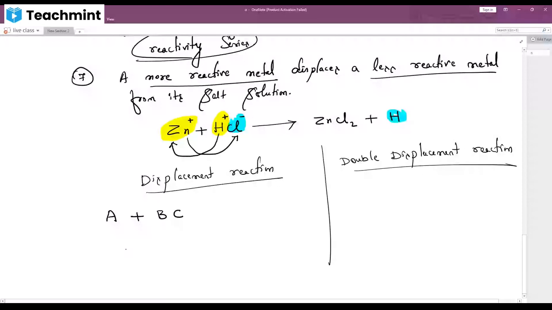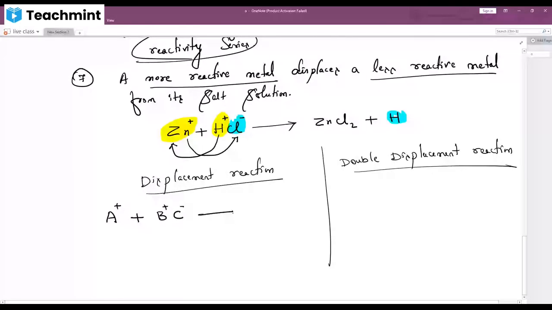Here A and B are very close friends, because A is also positive, B is also positive. So both are very close friends. One day B will get married with C. B will get married with whom? C. Understood.